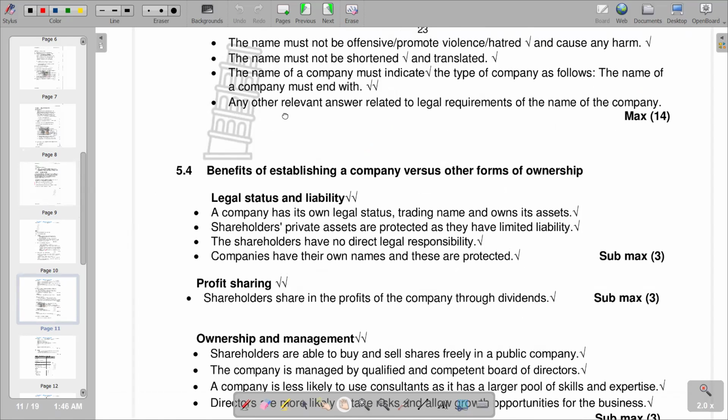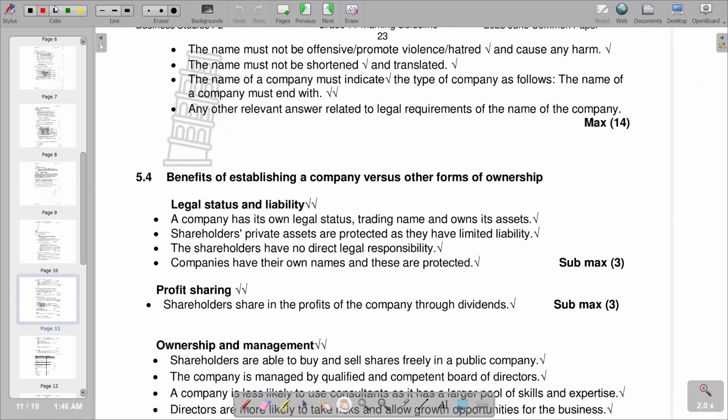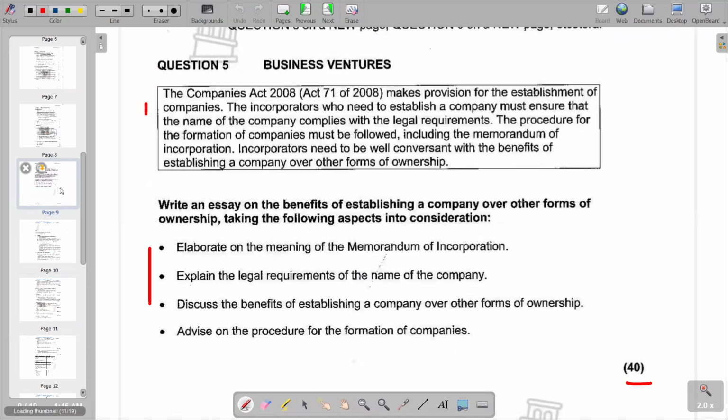And of course, we have got a continuation of those legal requirements, whereby we have other points that we can also include in terms of legal requirements of the name of the company as stated on this part. Then with that, we can move on to the next part, whereby it reads, discuss the benefits of establishing a company over other forms of ownership. What are the benefits of establishing a company over other forms of ownership?